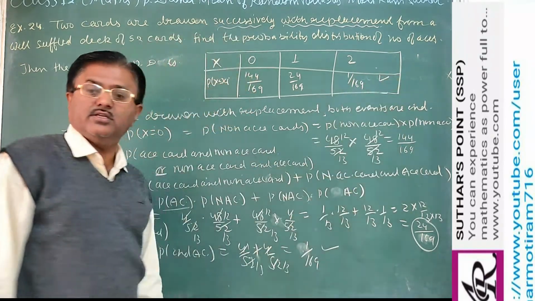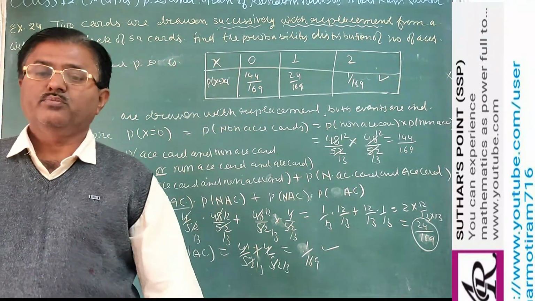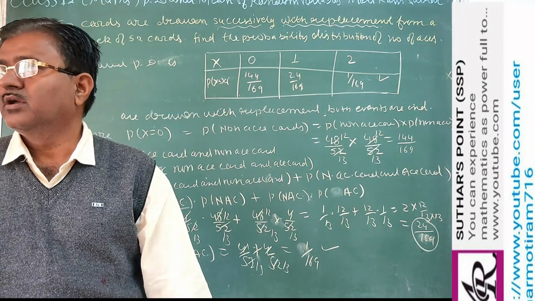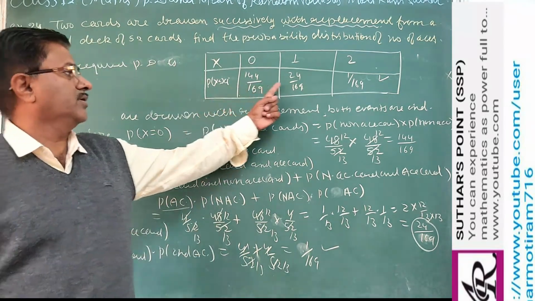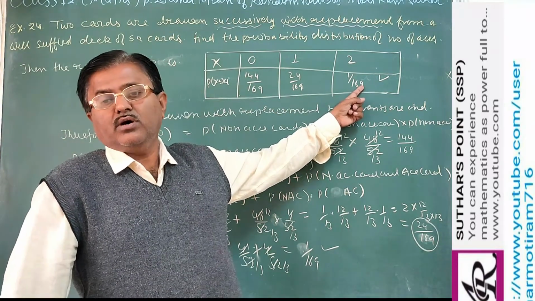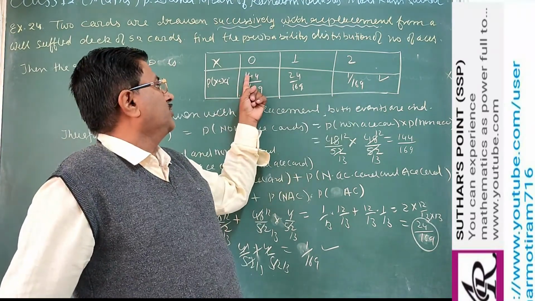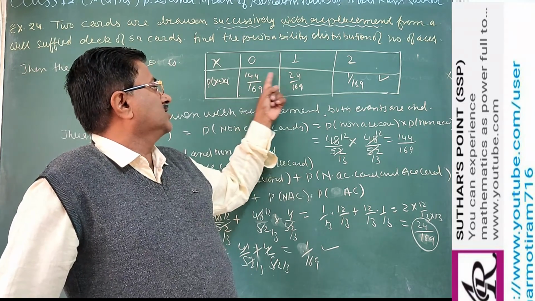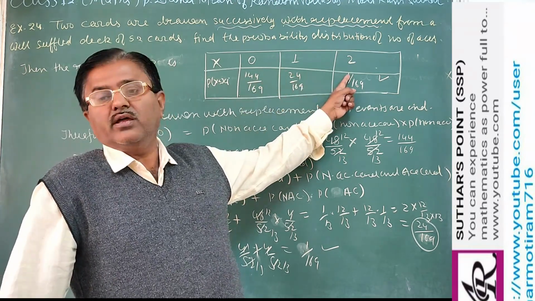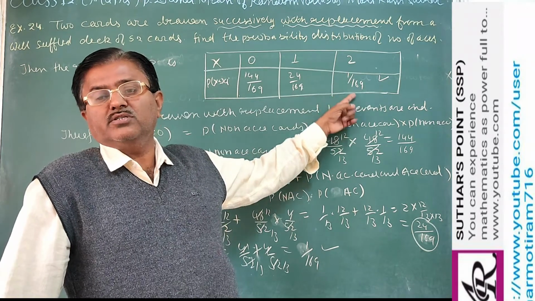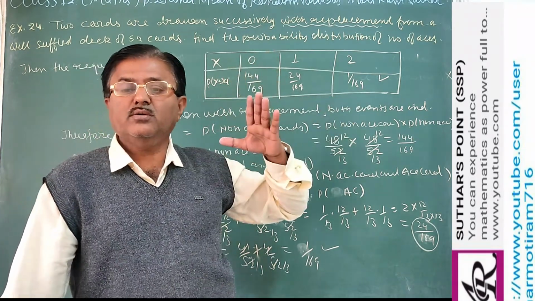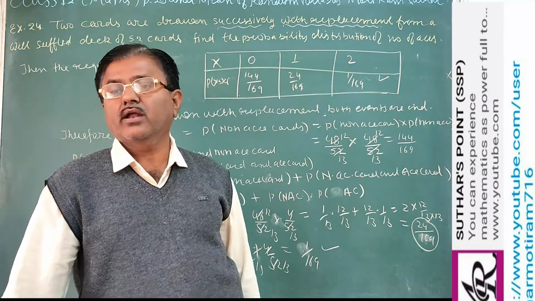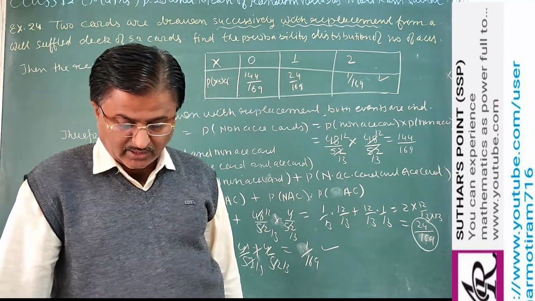So dear student, in this way one can find the probability distribution. So here we have to observe always the sum of probability should be 1. तो इसको आप चेक कर सकते हो. 144 plus 24 is 168, plus 1 is 169, 169 upon 169, that is 1. So this sum should be always 1. Then your answer is correct. So you may also check.